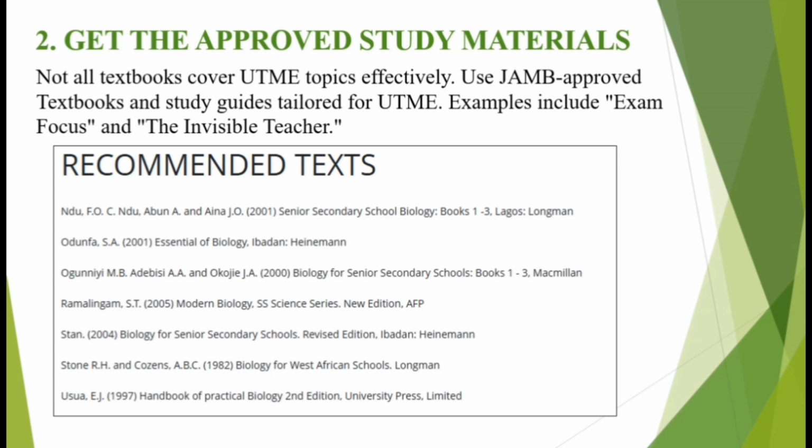Now going back to the syllabus which we talked about in tip 1, at the end of every syllabus there are recommended texts. So when you scroll to the end or you flip to the last page, you are going to see recommended texts for every particular subject. For example, we have the one for biology displayed on the screen. So in this recommended text, JAMB has recommended textbooks like Senior Secondary School Biology, Essentials of Biology, Biology for Senior Secondary School, and the likes.